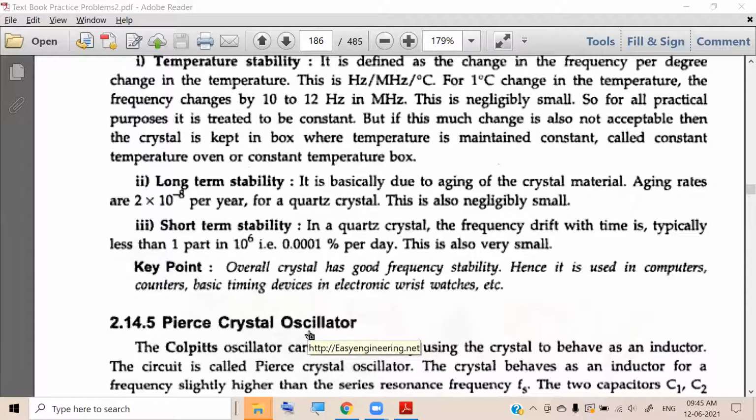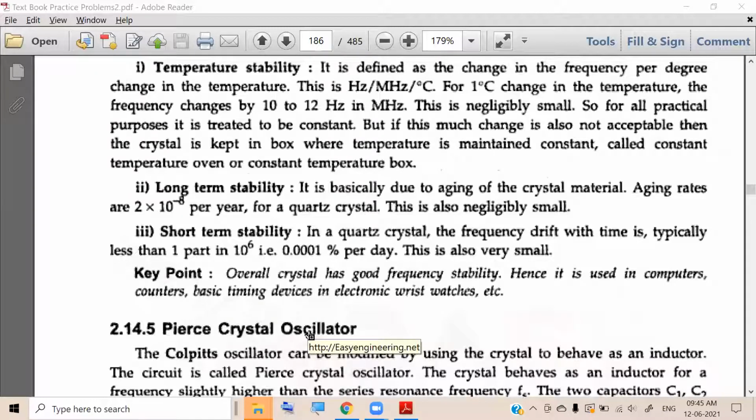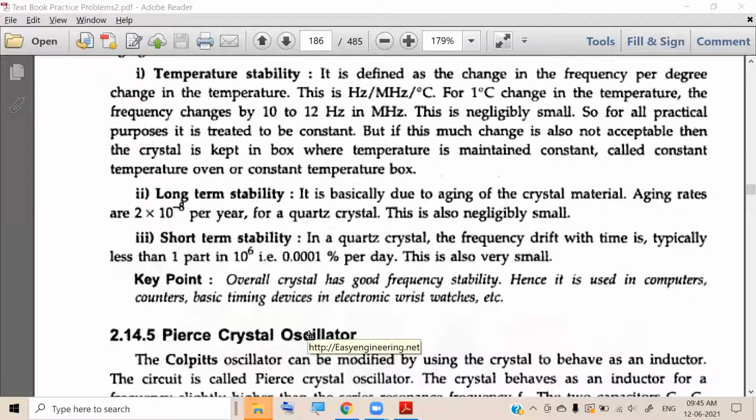And when you connect block by block, these errors propagate and affect the overall functioning. Because the crystal has good frequency stability, as we have discussed, it has all these applications. Any doubts so far? Is it clear? Students, any doubts so far?